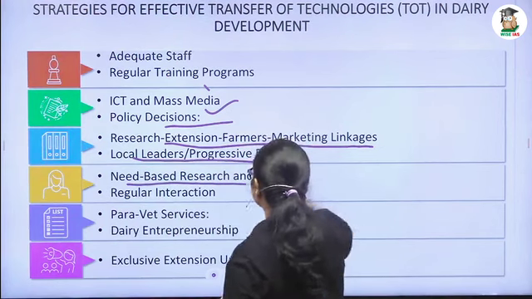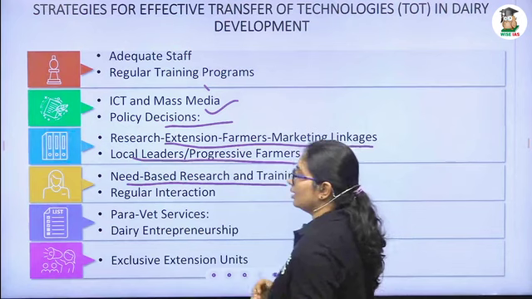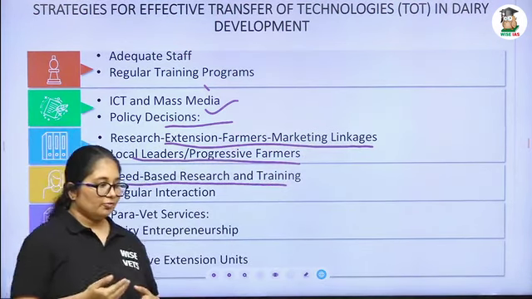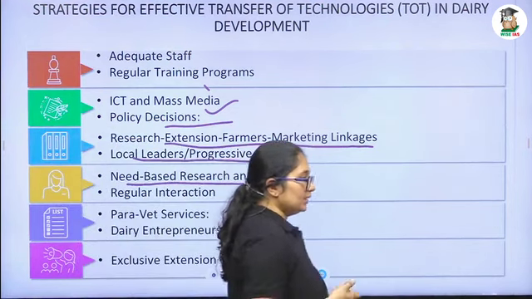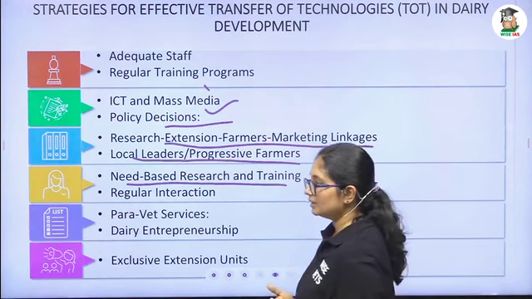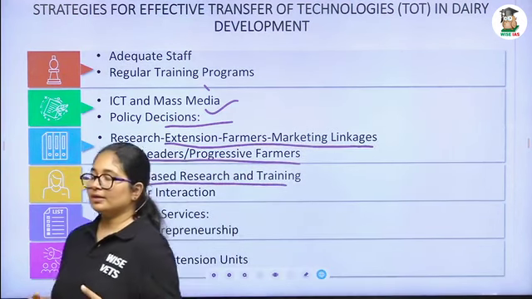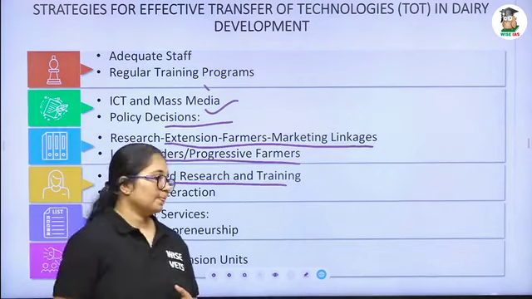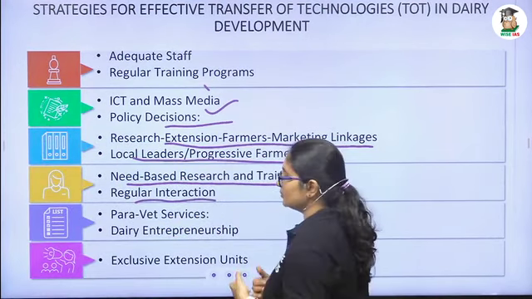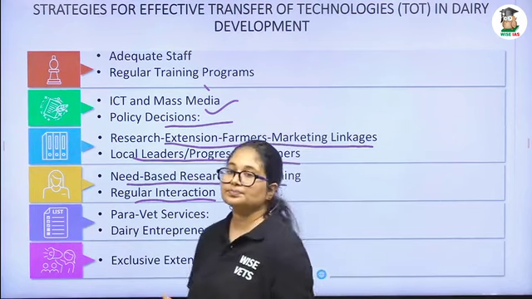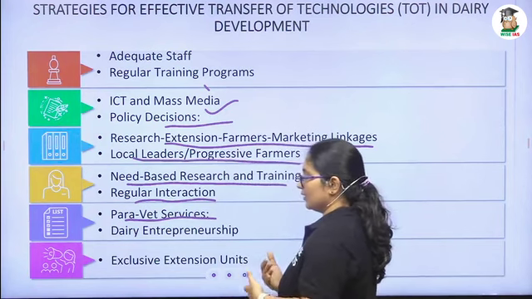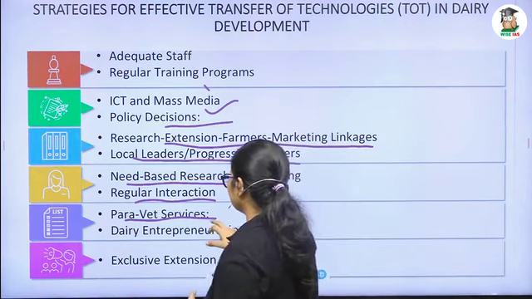And we need need-based research and training. We have to address the interests and needs of the farmer. If he wants to improve milk quality, we have to develop the breed accordingly. Or if he wants to improve the fat percentage, we have to develop a breed that has a higher fat percentage. Okay. So there should be need-based research, and there should be regular interaction between the extension agent and the farmers. And para-vet service: we have to provide all the clinical services, so we have to get para-vet service.